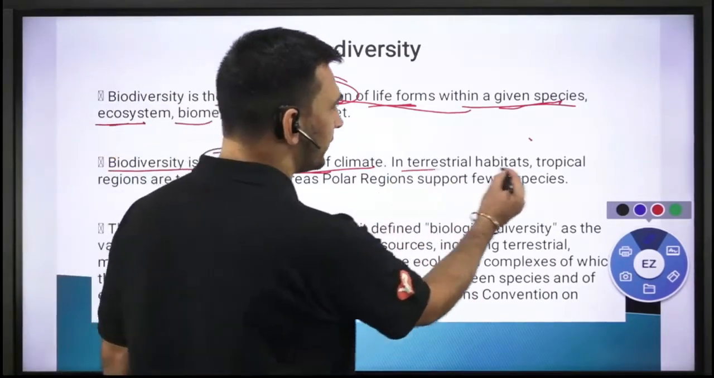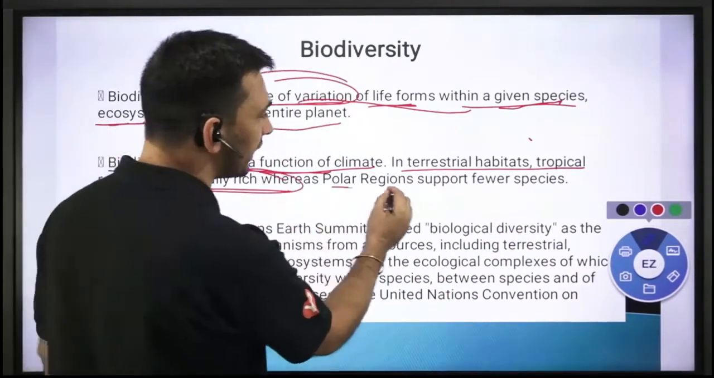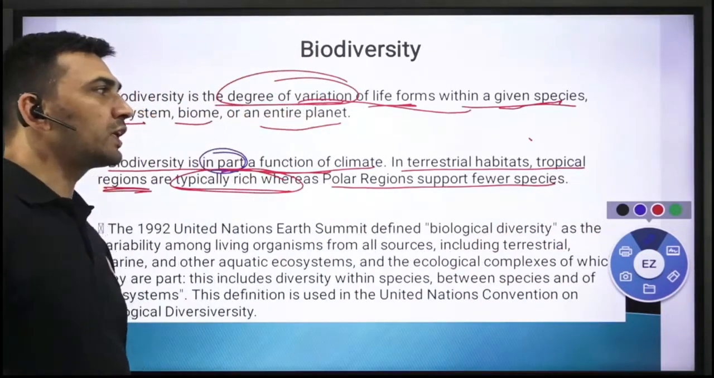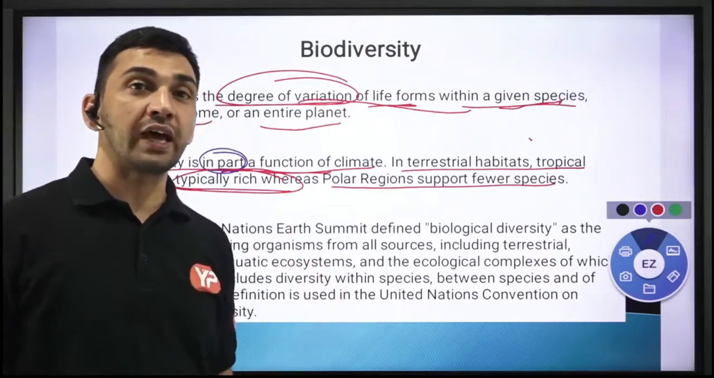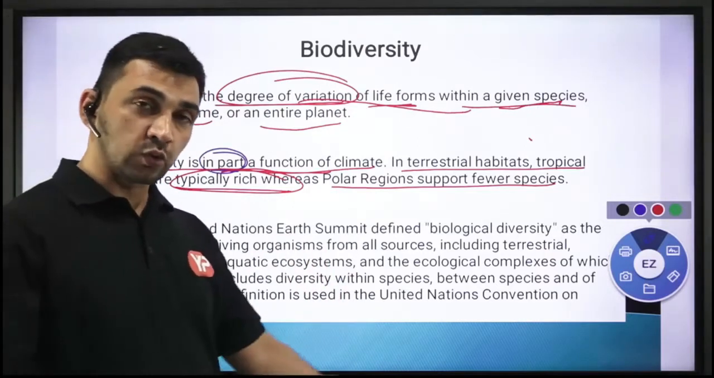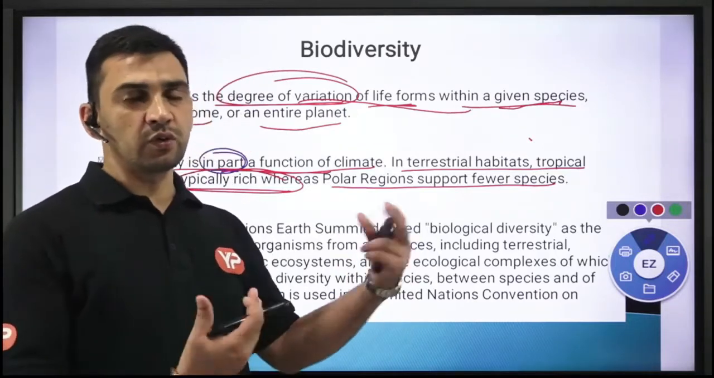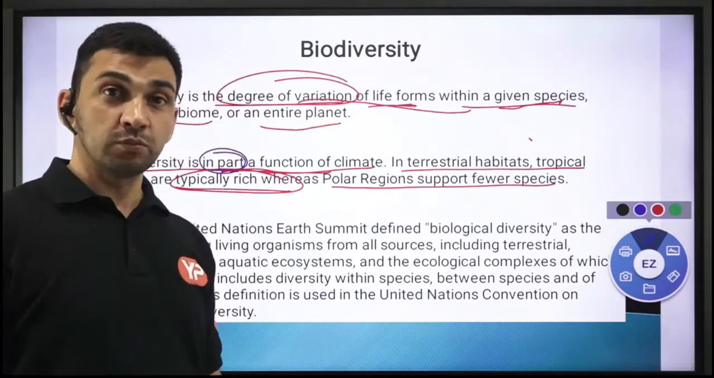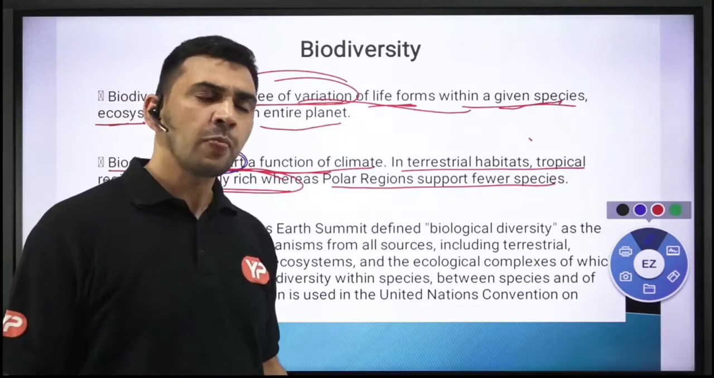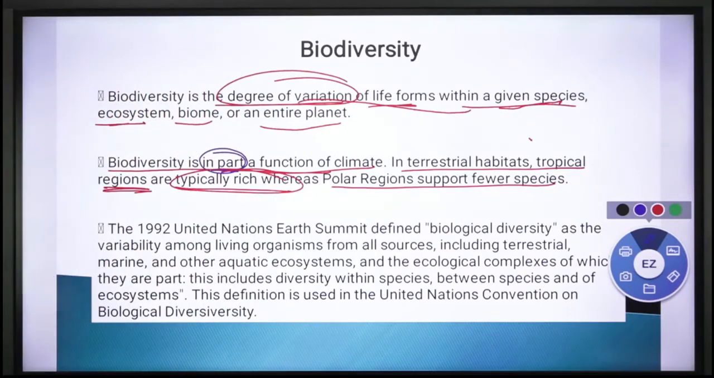In terrestrial habitats, tropical regions are typically rich in biodiversity, whereas polar regions support fewer species, because ultimately for the survival of those species you need all those resources. In tropical areas you'll find all those resources, whereas in the polar areas or in desert biomes, as we discussed, you don't have all those resources, and therefore the biodiversity in those areas will be less.